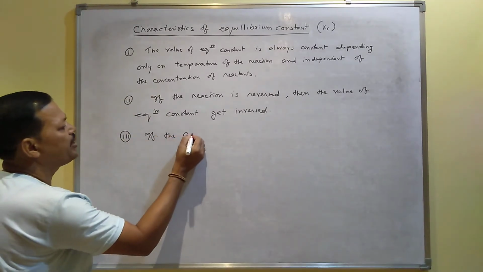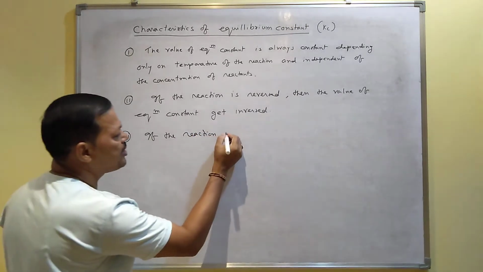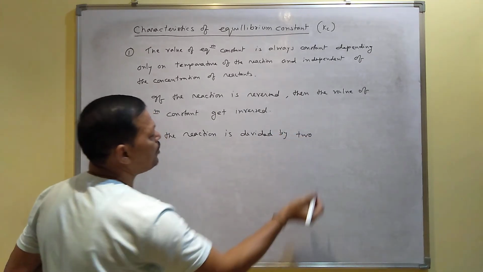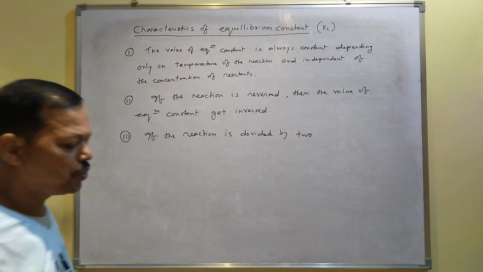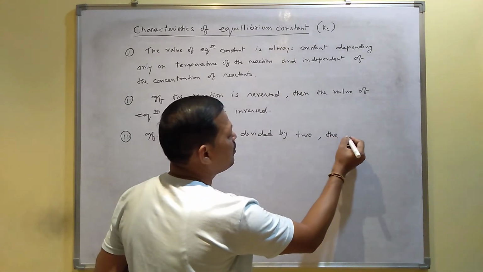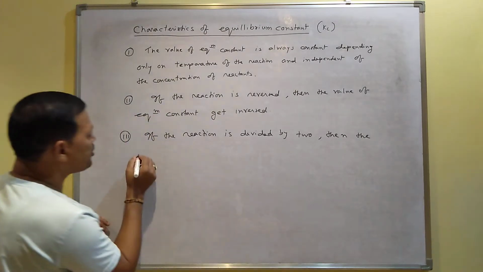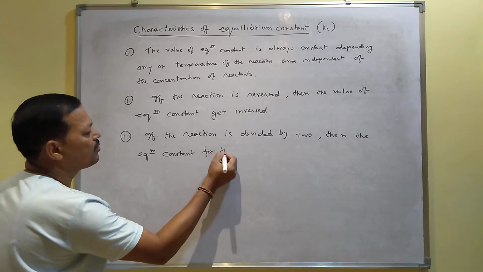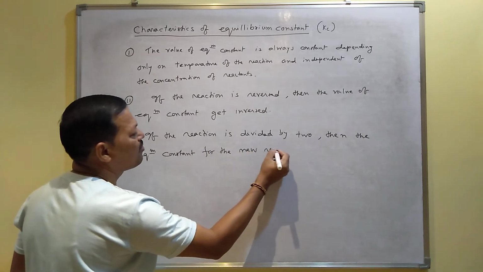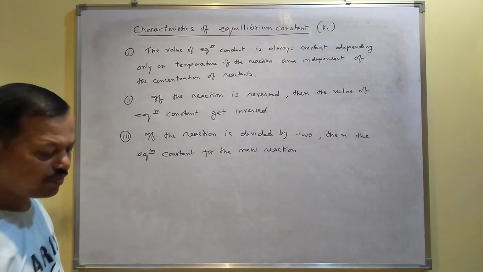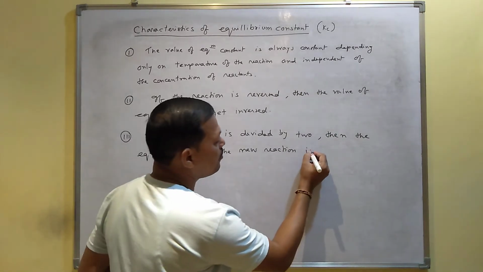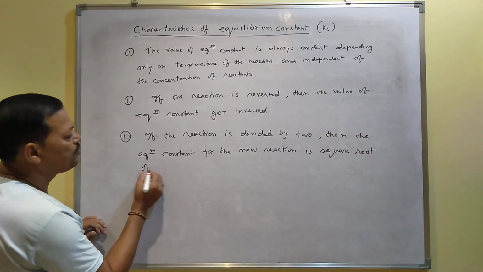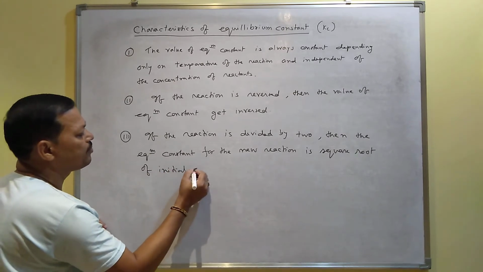If the reaction is divided by 2, suppose you divide the reaction by 2, then the equilibrium constant for the new reaction is the square root of the initial equilibrium constant.